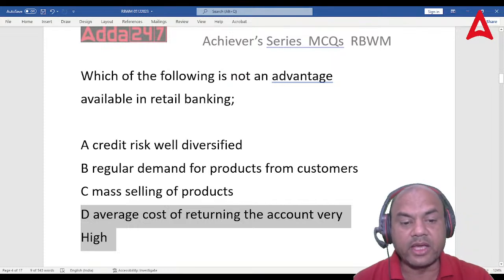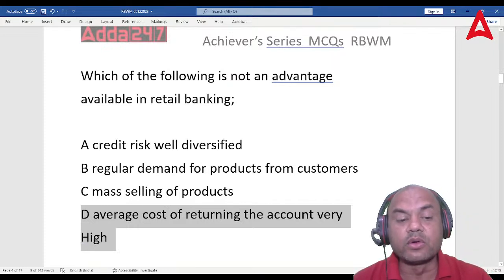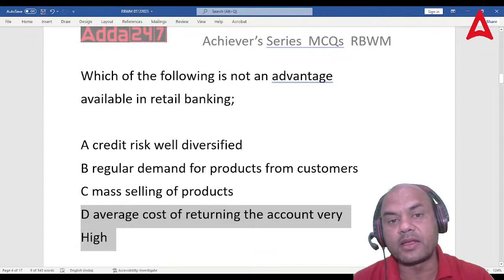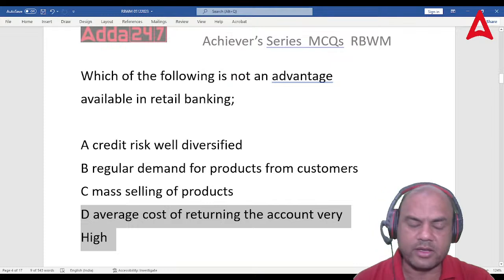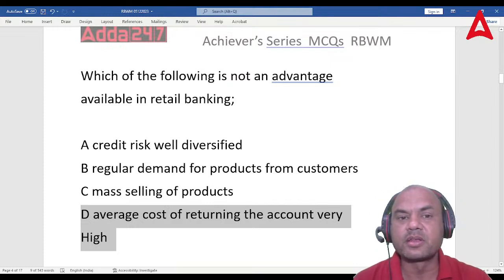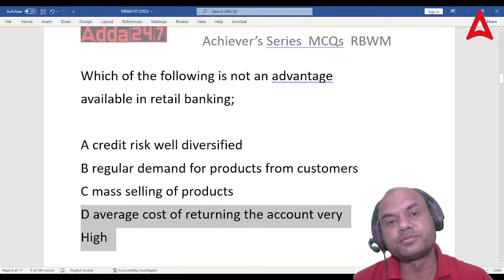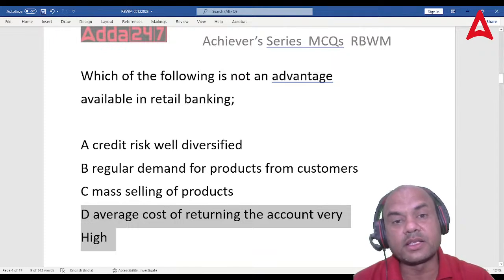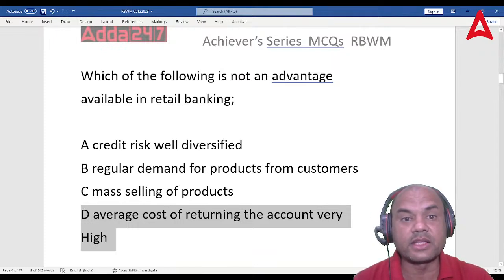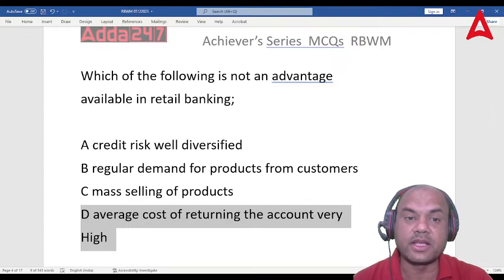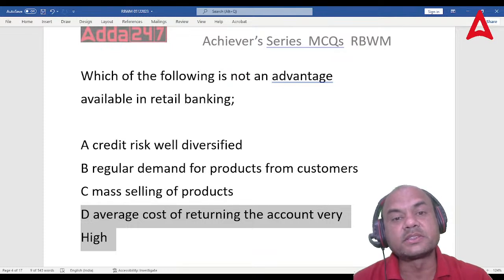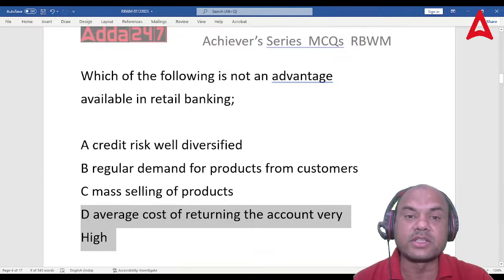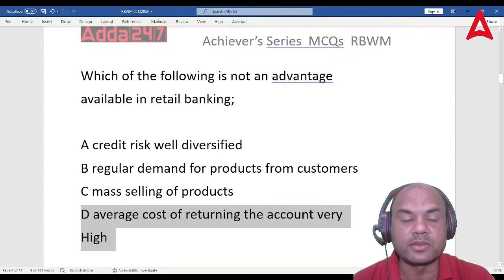Actually, I'll tell you, the average cost of acquiring the account is very low. It's not that high in retail banking. In corporate banking, it is very high. I'll give you a simple example. Suppose you have to get the current account of Reliance or any CC of Reliance. That is one case. And case number two, you have to get the savings account of some retail customer, somebody earning around 50,000 per month.